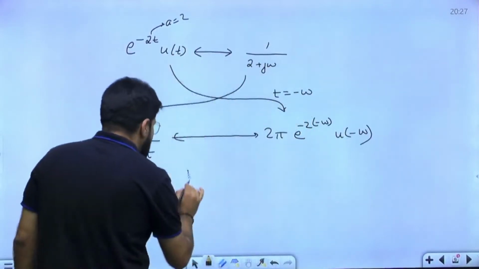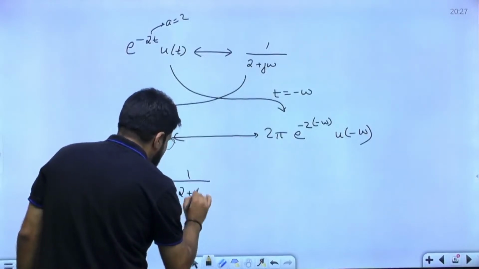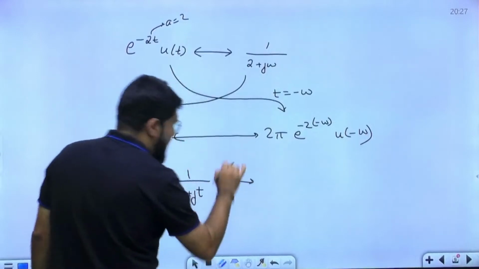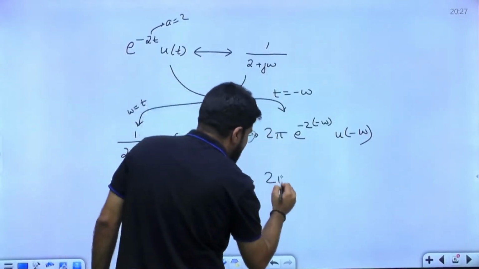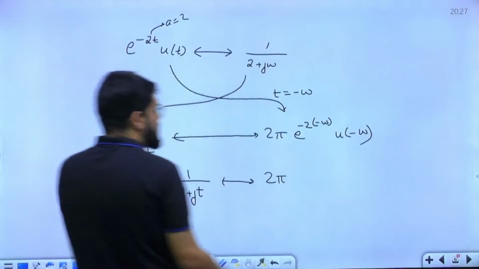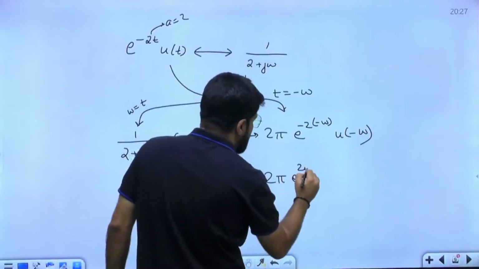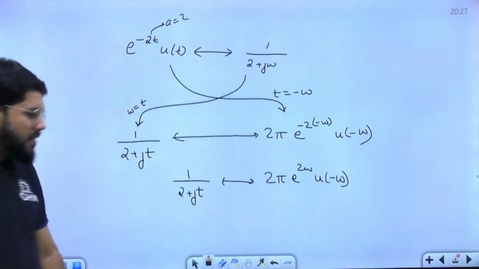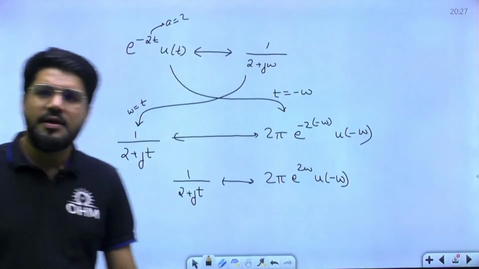Okay, so what is the Fourier transform for the complex signal 1 upon 2 plus jt? We will take more numericals later. This is just one explanation. It will have the Fourier transform 2 pi e power plus 2 omega u of minus omega. 2 pi e power plus 2 omega u of minus omega, right?